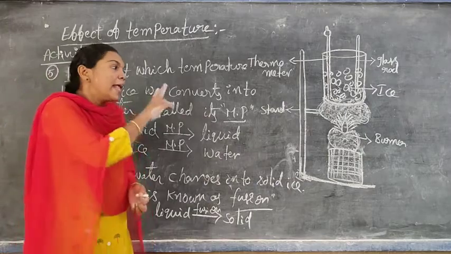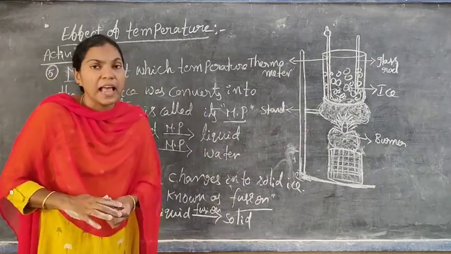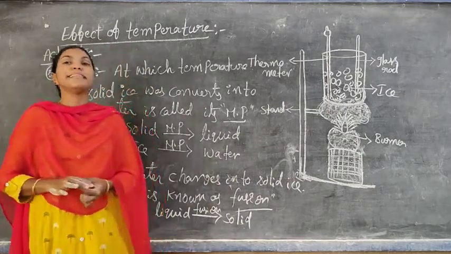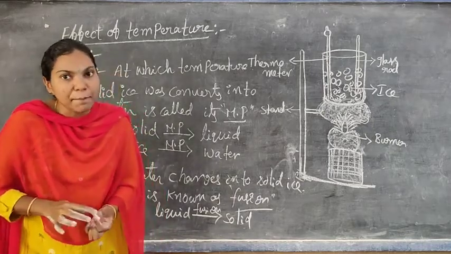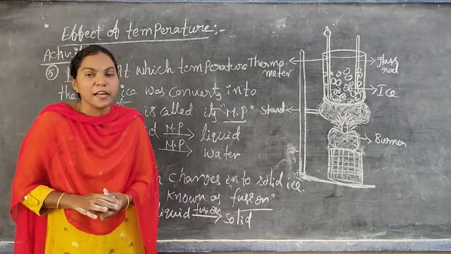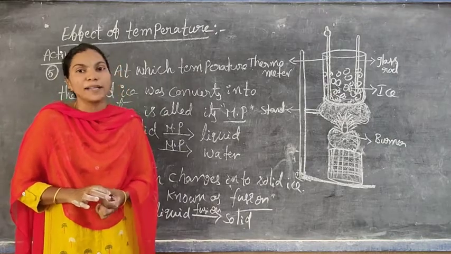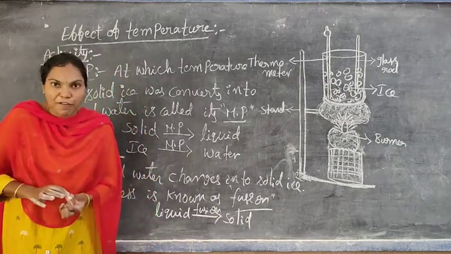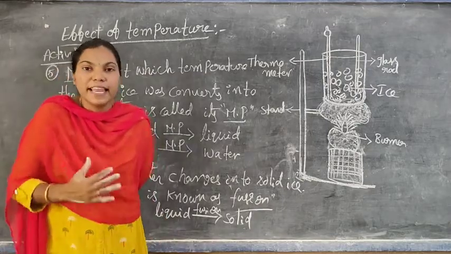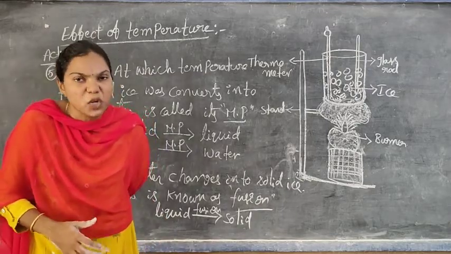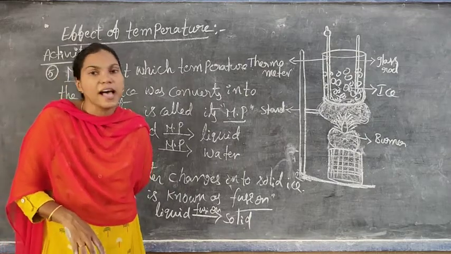Important: what is meant by fusion and what is the melting point? Melting point is the temperature at which the solid ice is completely converted into liquid water. And fusion means the liquid water is converted into solid ice.